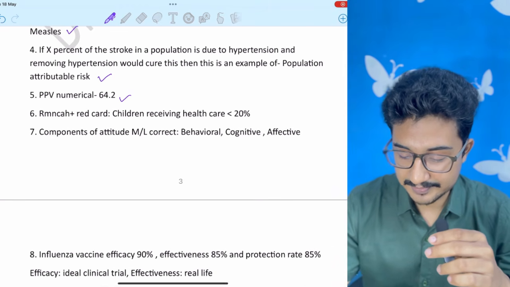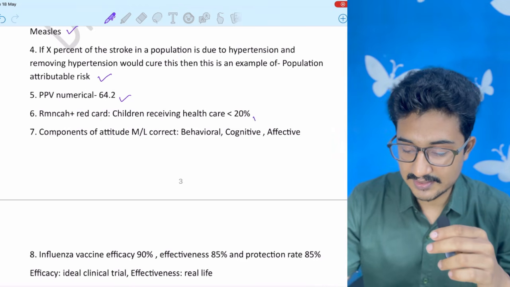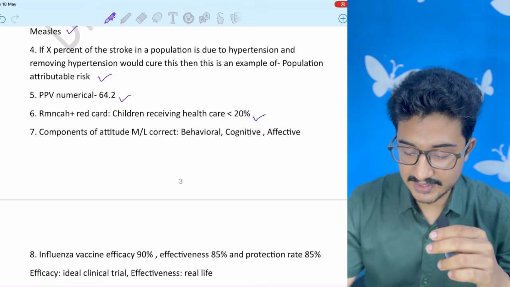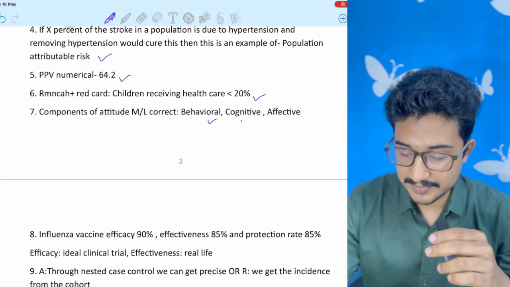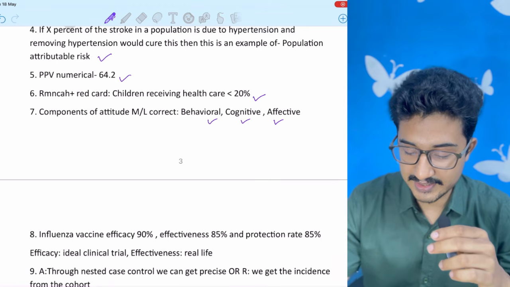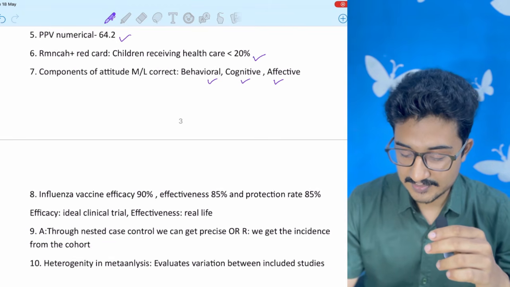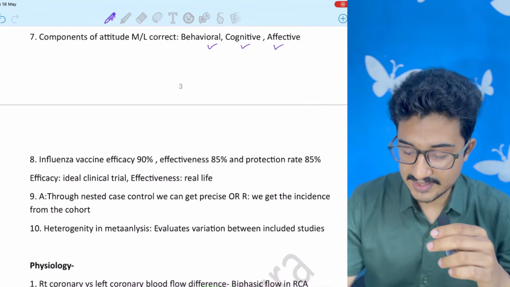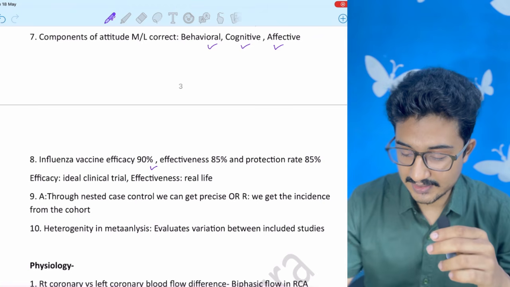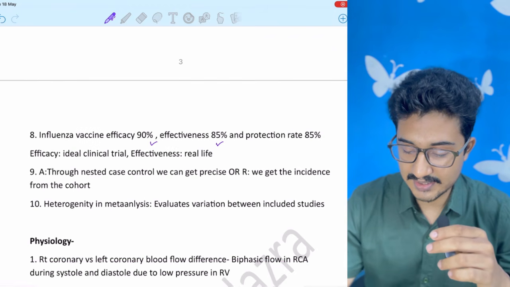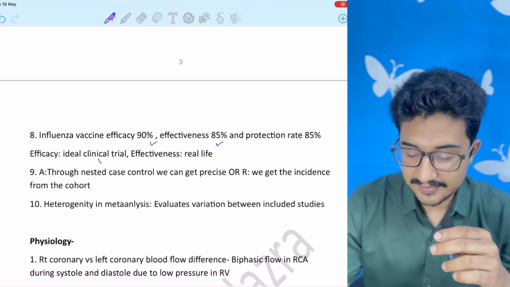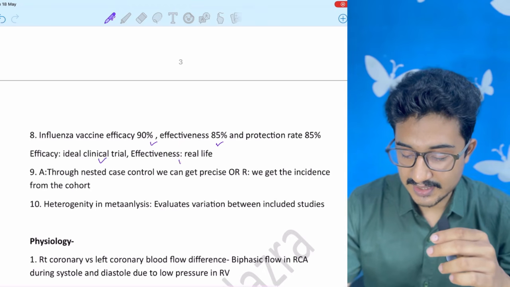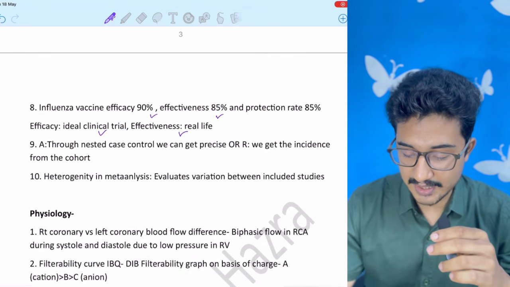RMNCH plus A. So children receiving healthcare less than 20% is the red category. Components of attitude, multiple option correct: behavioral, cognitive and affective. Influenza vaccine efficacy 90% and effectiveness 85%. So this was a common sense based question. Efficacy is ideal clinical trial and effectiveness is a real life scenario.